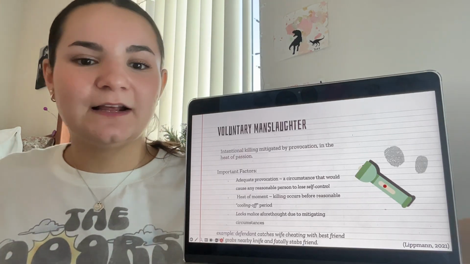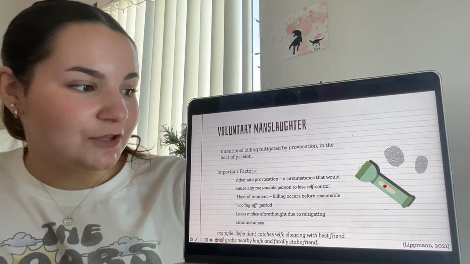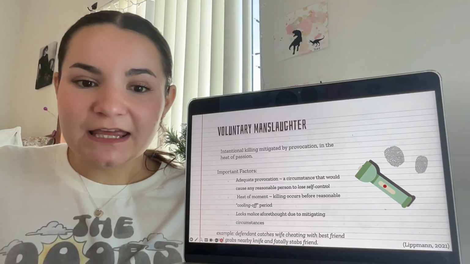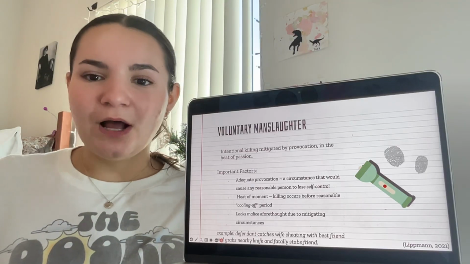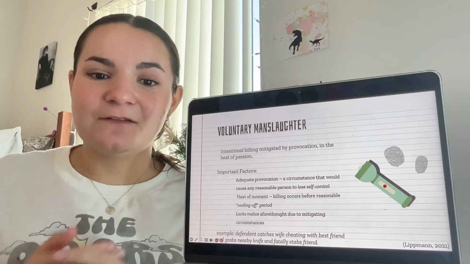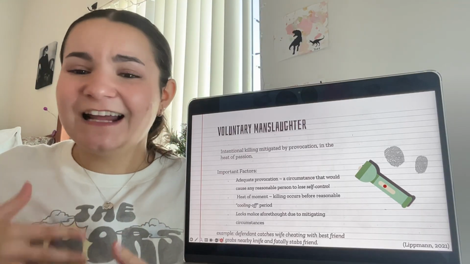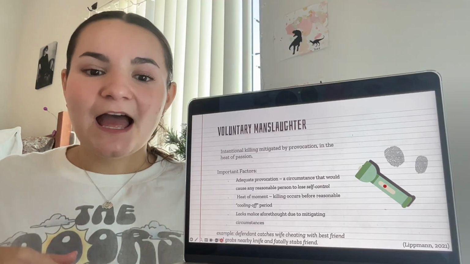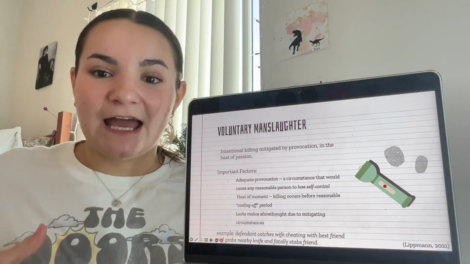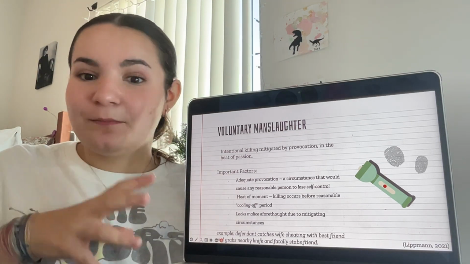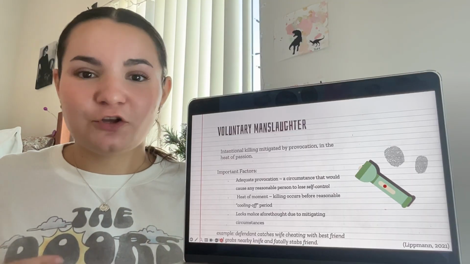Now, let's differentiate this from voluntary manslaughter. So, what is voluntary manslaughter? This is the intentional killing mitigated by provocation in the heat of passion. So, what exactly does this mean? Well, this differentiates from second degree murder because voluntary manslaughter is kind of that same recipe as before, where they didn't plan it out, it happens in the heat of the moment, there's no cooling off period. However, the key point here is that it is mitigated by provocation. This means that any reasonable person, whatever they were provoked by, it's reasonable to say that anybody else would kind of fly off the handle and lose self-control in that moment.